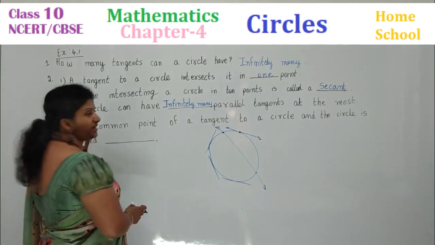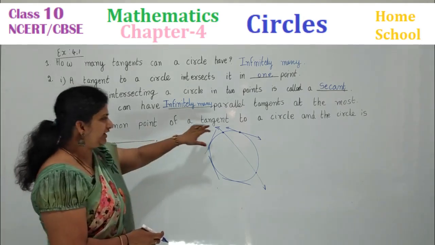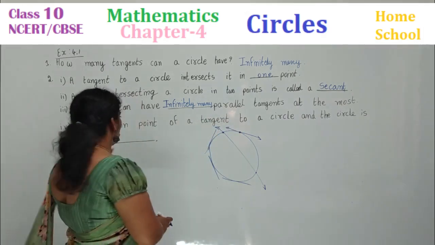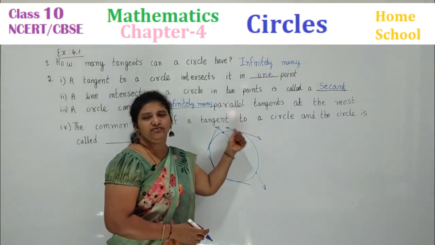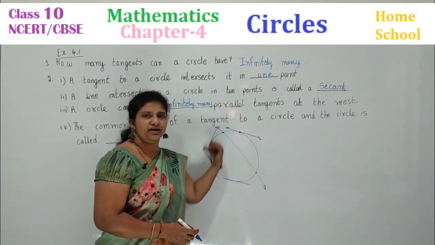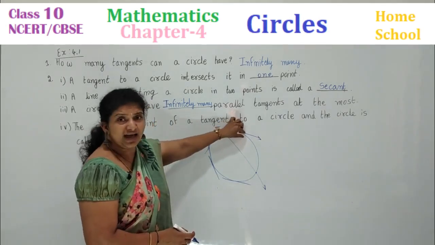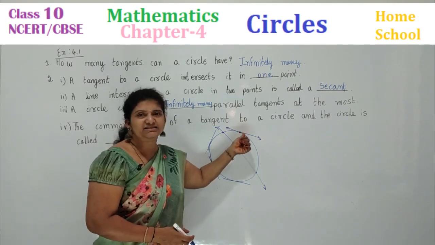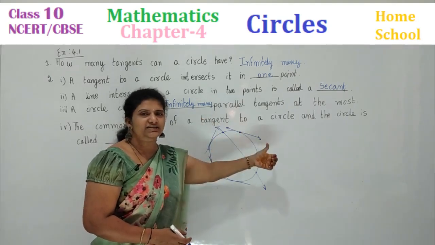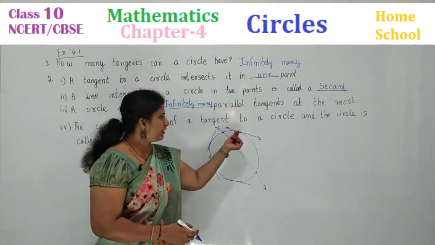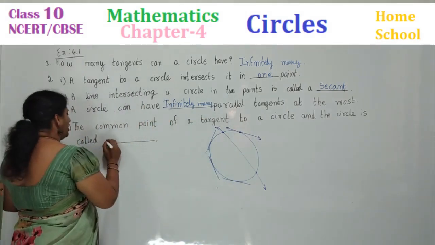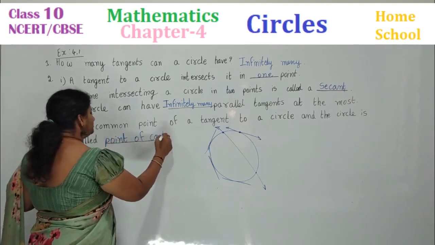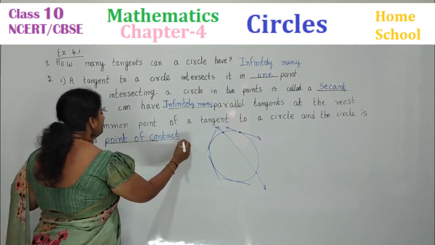Next one. Fourth sub question. The common point of a tangent to a circle and the circle is called dash. What is the common point for a line where it touches and for a circle? What is this point called? We have said one name. The point where a tangent is touching at one point of a circle. What is that point called? It is called the point of contact.